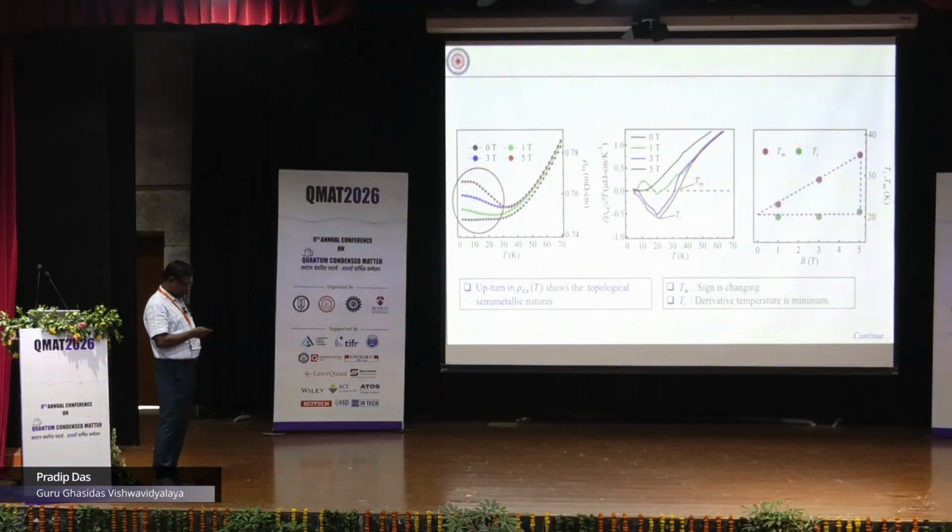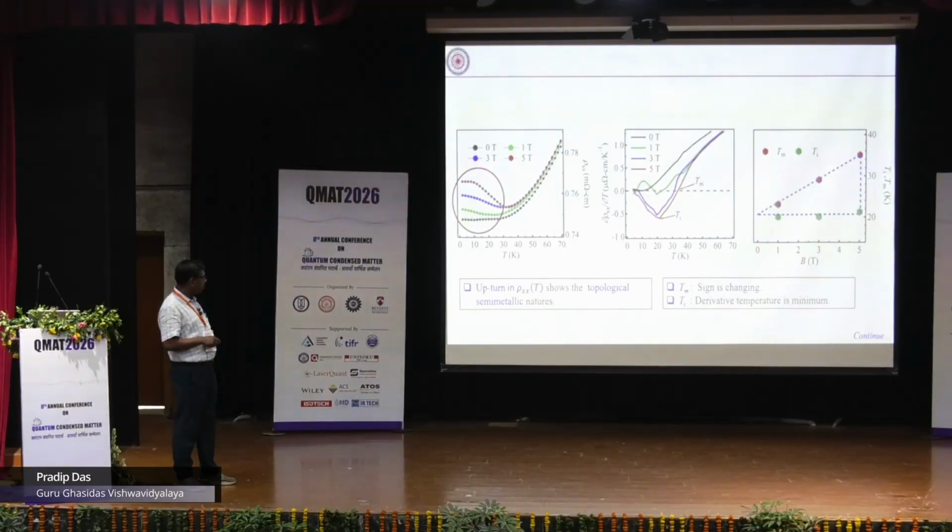Apart from the last nickel 3 bismuth 2 selenium 3, here at low temperature the data takes an upward turn. If we plot del rho by del T, we have a minimum and then a crossover from negative to positive.